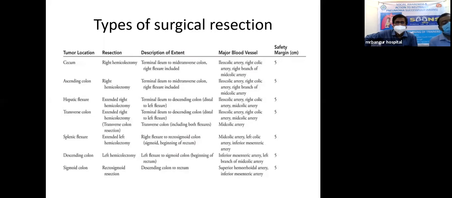When the mass is in the ascending colon, right hemicolectomy is done, where the major blood vessels are the ileocolic artery and the right branch of the middle colic artery, which are ligated at their origins with a safety margin of 5 centimeters. The terminal ileum to mid-transverse colon and right flexure are also included. The same applies to the hepatic flexure and the splenic flexure, those border zones where we go for extended right hemicolectomy or, for the splenic flexure, extended left hemicolectomy. And when the mass is in the transverse colon, we go for extended right hemicolectomy.